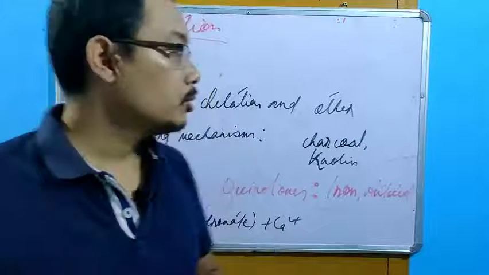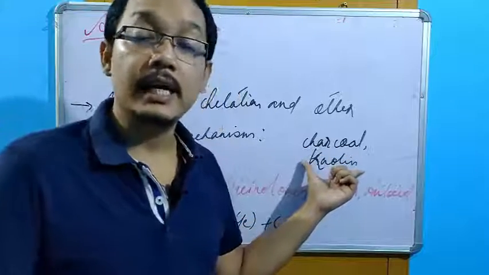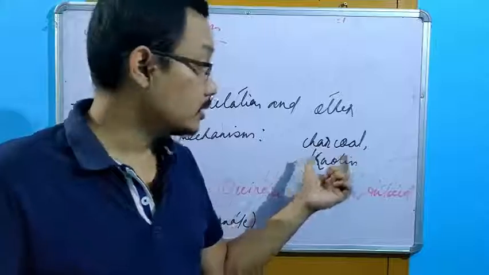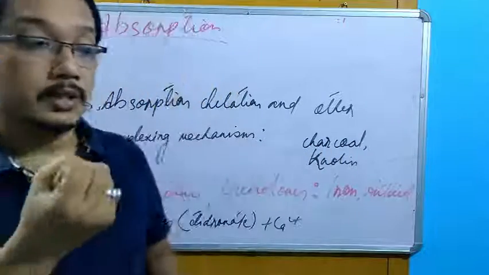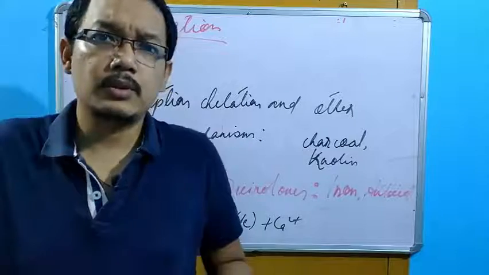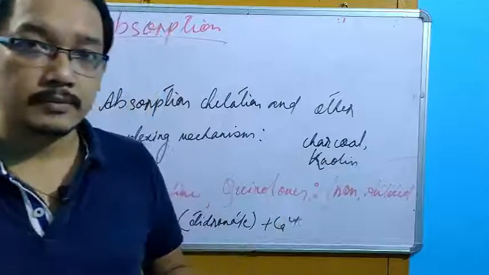Getting my point? So apart from this, we have charcoal and kaolin. These are absorbents. This is charcoal. Sometimes they're used to reduce the effect of a poison. This is also a kind of drug-drug interaction, but it's a beneficial interaction.